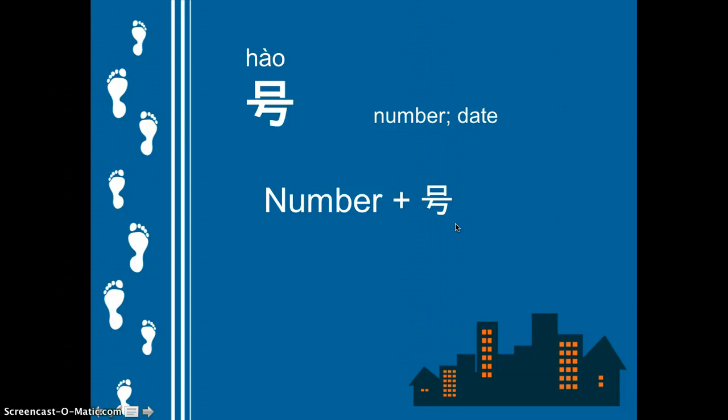So when you do like 26 Dahua Street, for 26, it's not like in English, where you just say the number. In Chinese, you say the number, which is 26, plus 号. This is necessary.